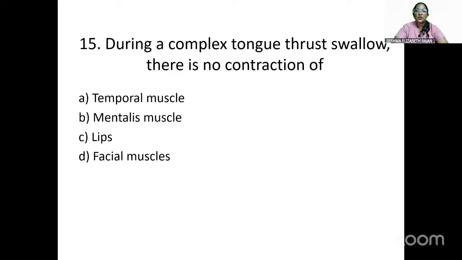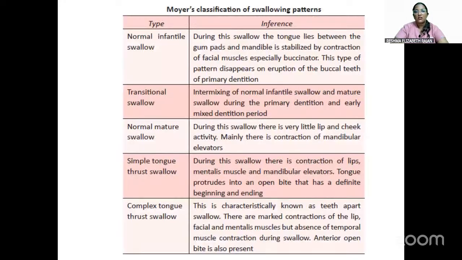So next question is, during a complex tongue thrust swallow, there is no contraction of temporal muscle, mentalis muscle, lips, facial muscles. So the answer will be temporal muscle. There are many types of classifications which were given by Moyers for swallowing patterns. In a normal infantile swallow, the tongue lies between the gum pads and the mandible will be stabilized by the contraction of the facial muscles, especially the buccinator.